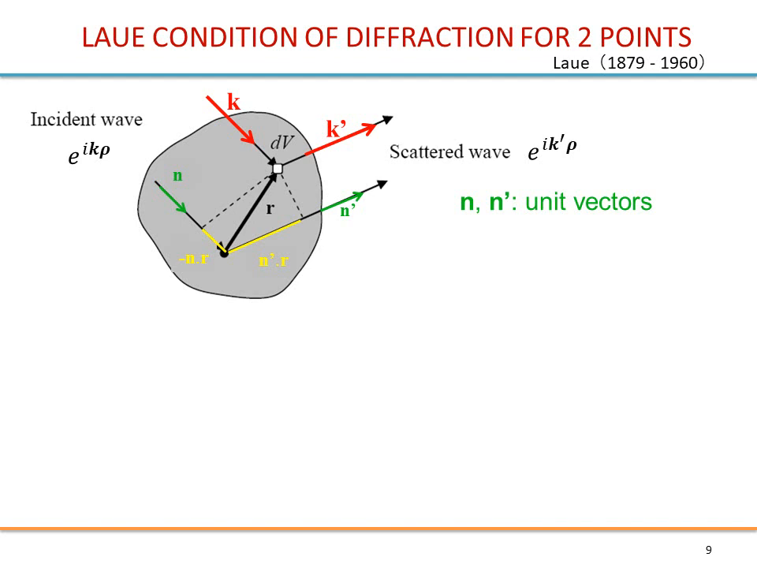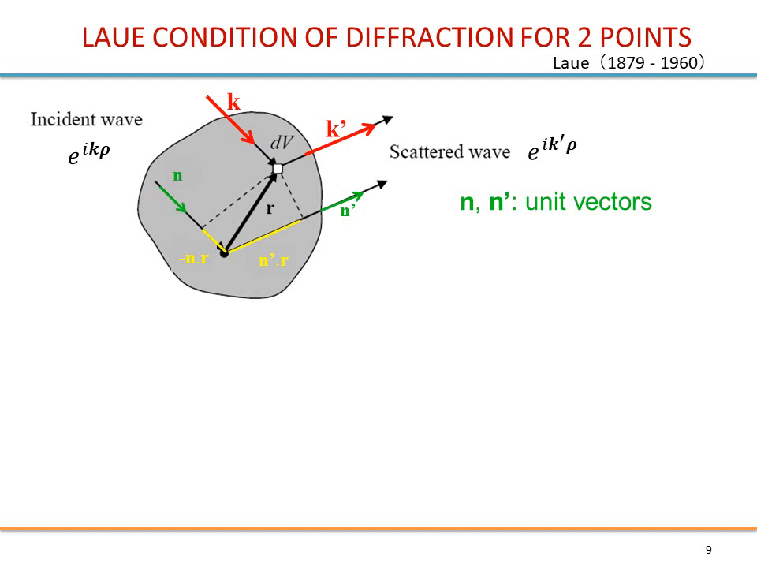Laue gave another explanation, known as the Laue condition for diffraction. Here we are first looking at only 2 points, not a lattice or a crystal, just 2 points. These 2 points are here, this one and this one, within a solid. We have an incident wave characterized by this equation. At this stage we do not need the amplitude, so there is just the phase. Rho here is just a coordinate vector, it could be r, a vector from a fixed origin somewhere.